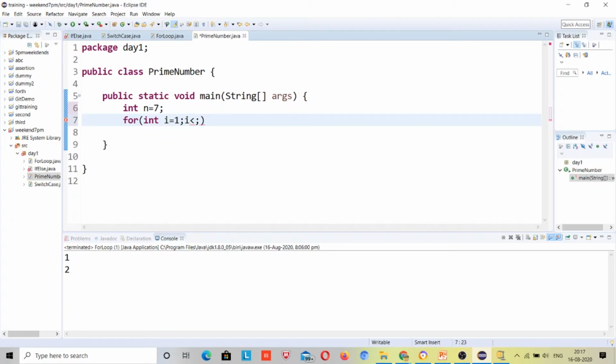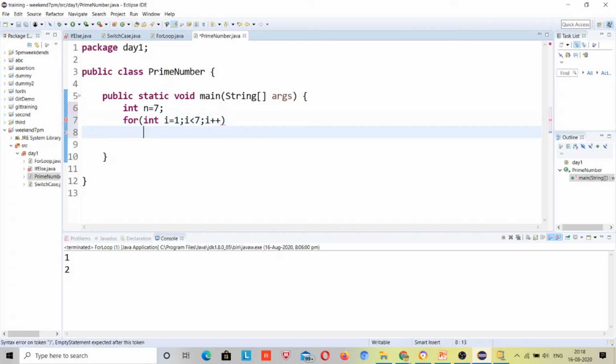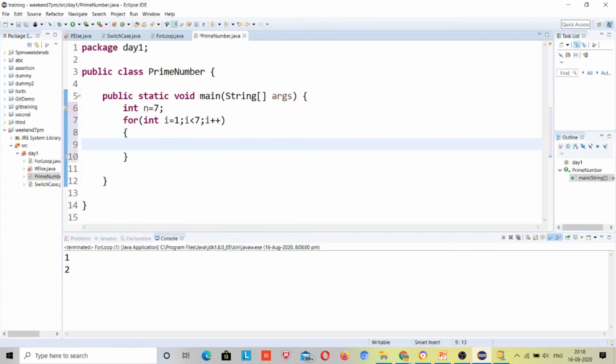Whether we give it n or we give it 7, let it be 7, right? I will start from 2, just because we don't want to divide by 1.